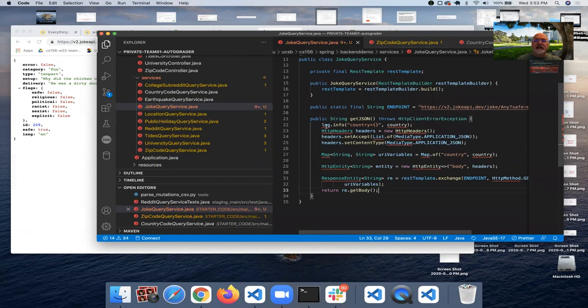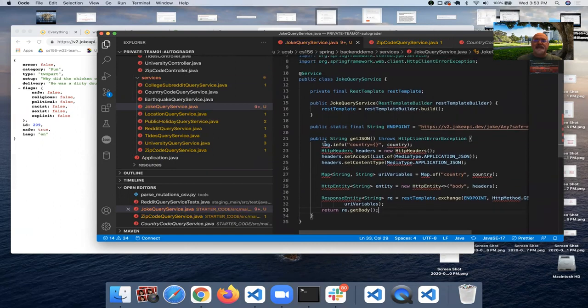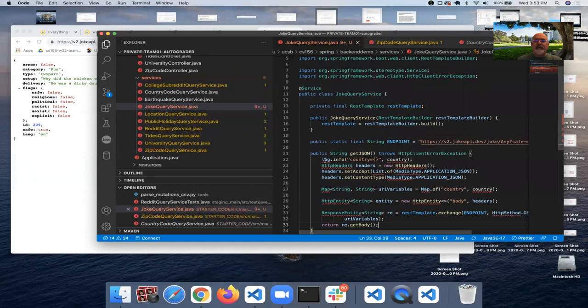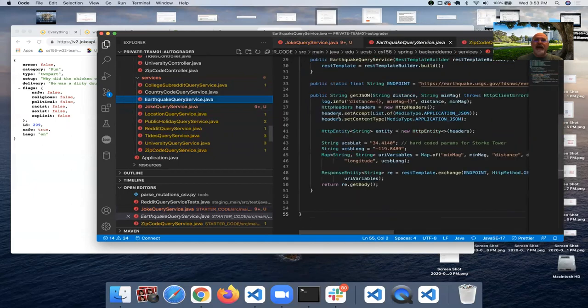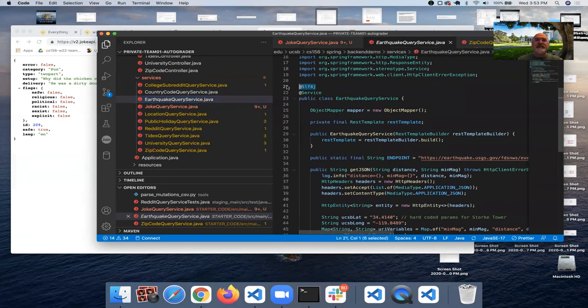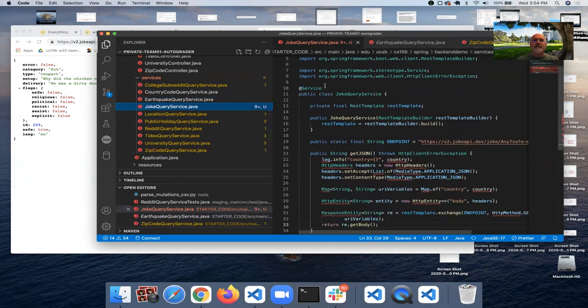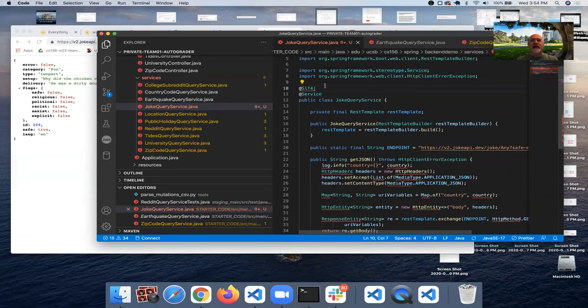Now let's go through this a little bit at a time. First of all, we have this log, and the log is coming up like, I don't know what this log is. If you want that log, you have to use this @Slf4j. So let's go ahead and drop that on the top of our class. And the import for that, if I go to quick fix, it's Lombok extern Slf4j.